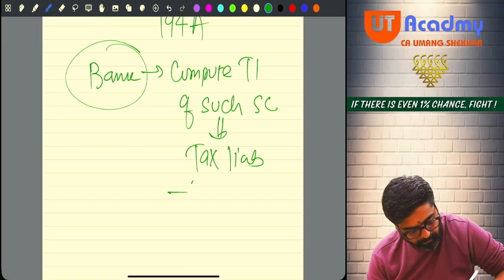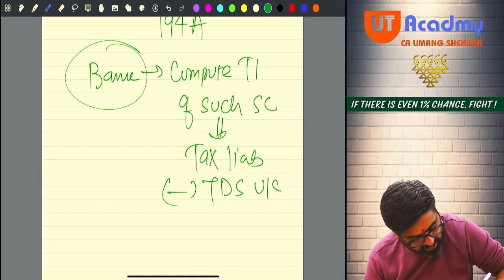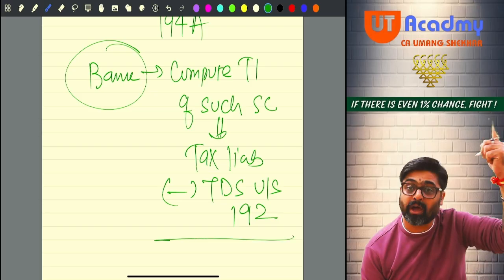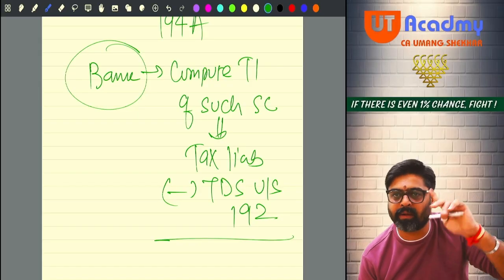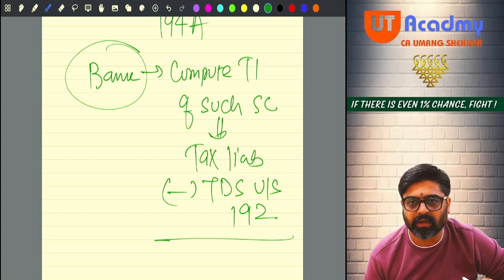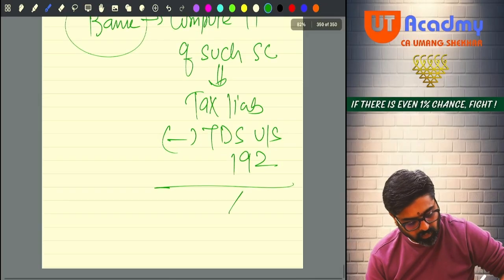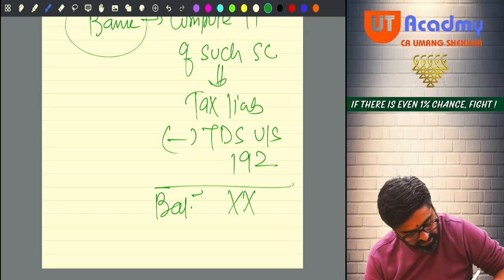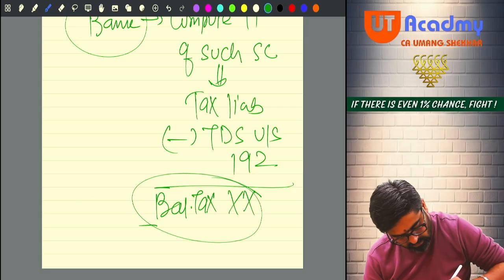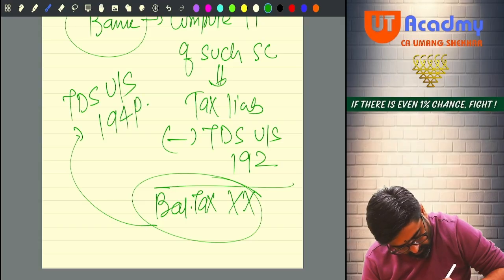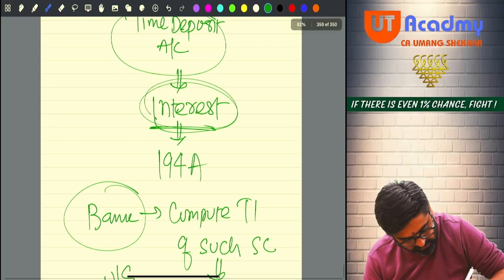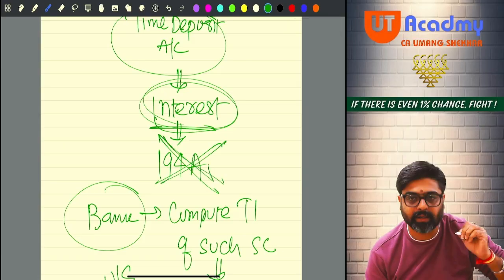Out of that tax liability, the bank will reduce the TDS which was deducted under section 192 by your employer from your pension. Possible, no? Pension is your salary income. So on that pension income, your employer might have deducted some TDS under section 192. After deducting that TDS, whatever balance tax remains, that balance tax is the TDS under section 194P, which the bank will deduct from this interest. There is no requirement to deduct this 194A TDS.